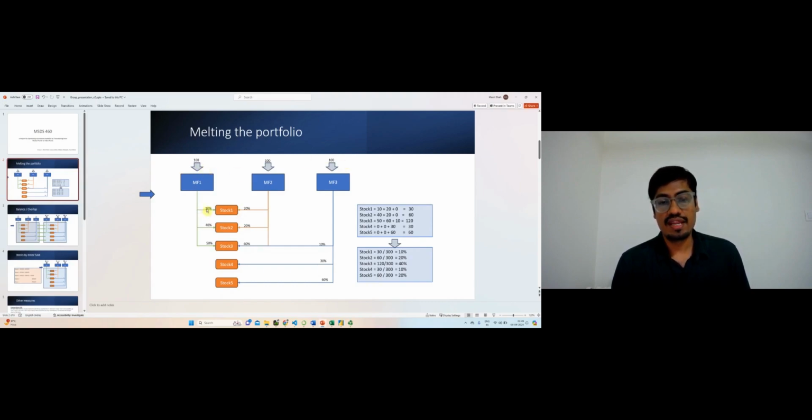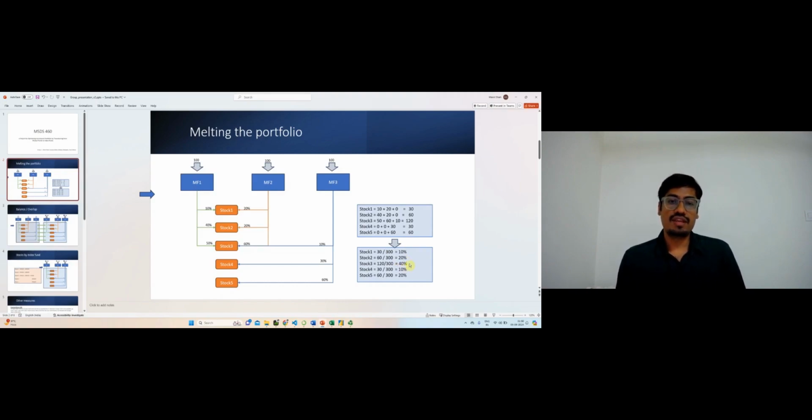We can look at the whole diagram and say that any amount that the user puts in mutual fund 1, 10% of it goes to stock 1. Any amount the user puts in mutual fund 2, 20% of that goes to stock 1, right? So if we fix the amount, then out of this 100 rupees, 10 rupees goes to stock 1, and out of this 100 rupees, 20 rupees goes to stock 1. In summary, stock 1 gets a total of 30 rupees out of the 300 that the user has invested in mutual funds. Stock 1 in essence takes 10% of the user investment amount. Similarly, stock 2 gets 20% of the total amount, stock 3 gets 40% of the total amount, and so on.